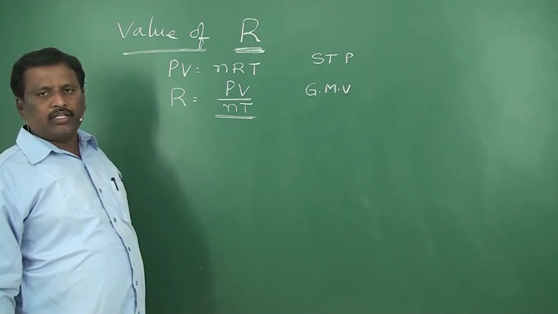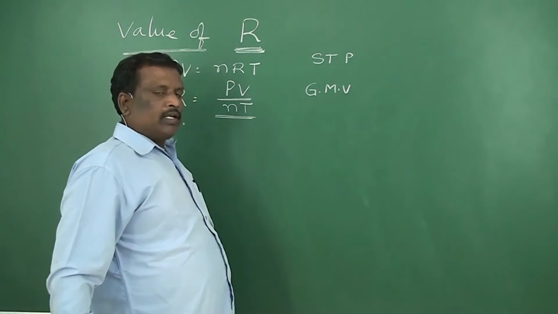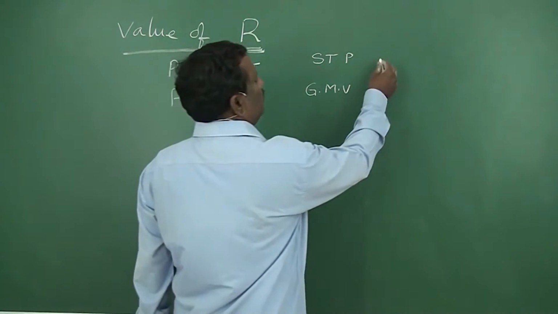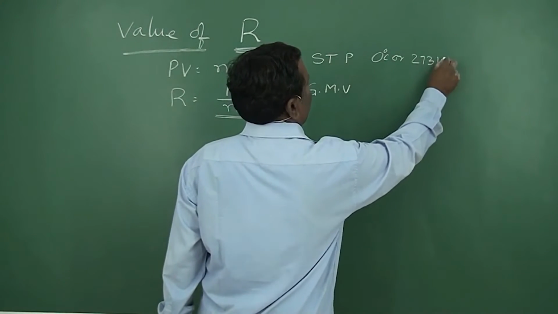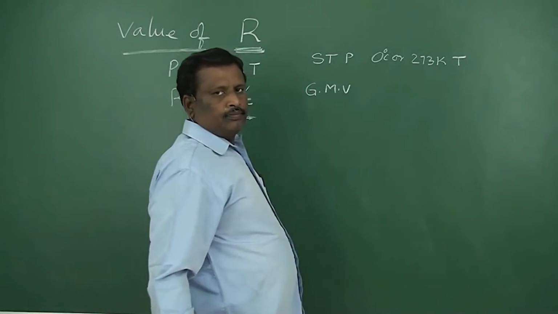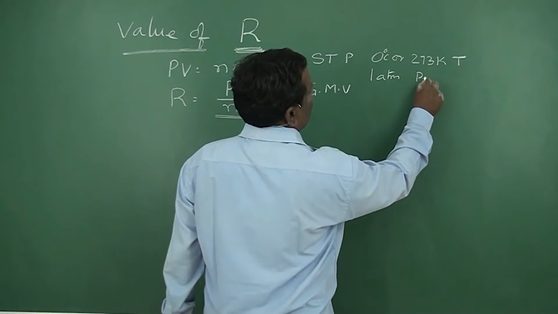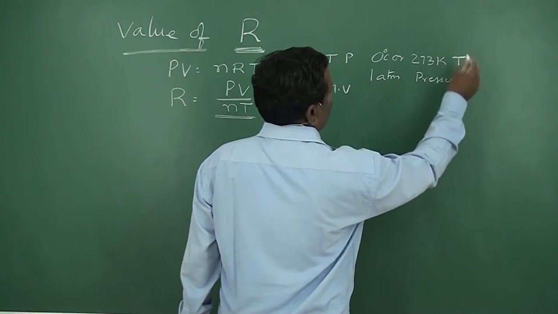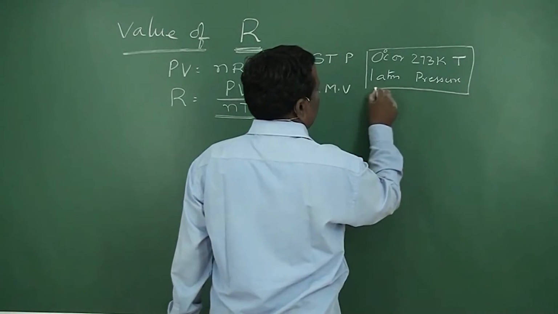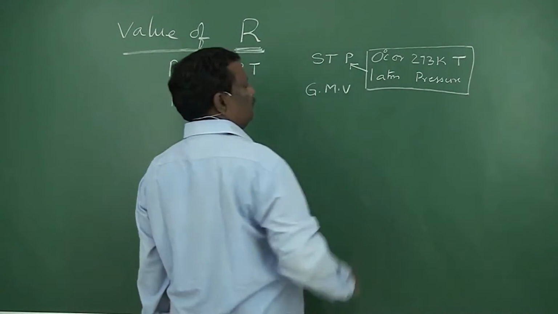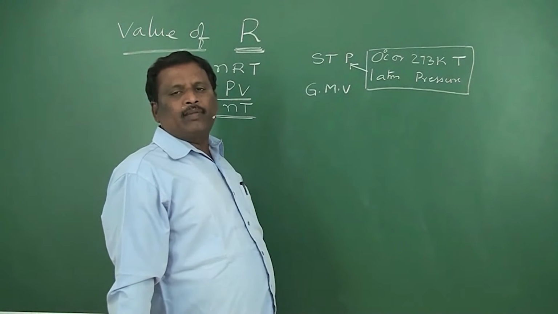STP, standard temperature and pressure. Standard temperature and pressure means 0 degrees centigrade or 273 K temperature and 1 atm pressure.